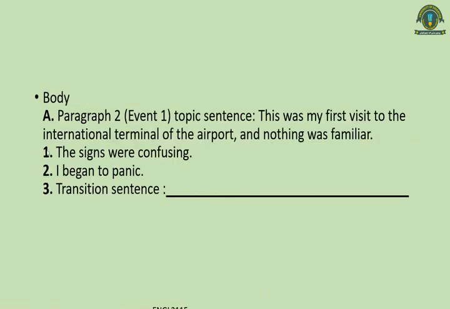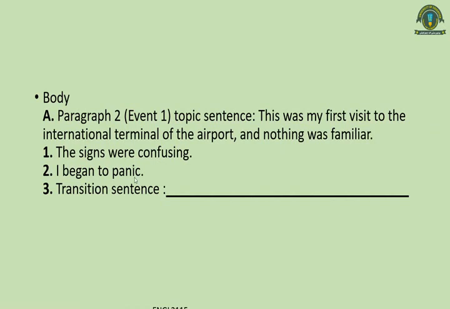In this body paragraph, we have to see that there are three things. One is the topic sentence, which introduces what this paragraph is going to be about. The first topic sentence tells us that it was my first visit and nothing was familiar. Now what were the other details? The other details in the first paragraph were that the signs were confusing and the writer began to panic.